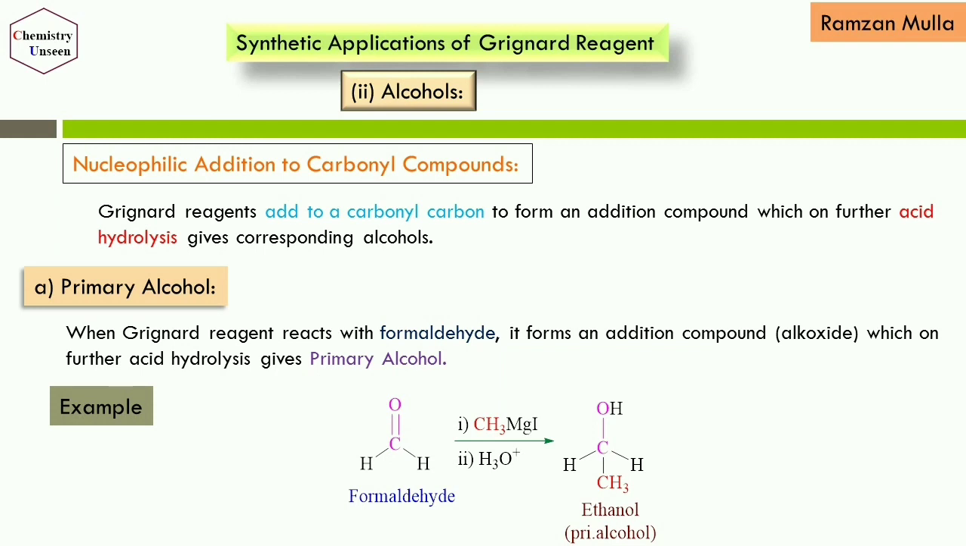Now let's see how we get different kinds of alcohols from the carbonyl compounds. The first one is synthesis of primary alcohol. When Grignard reagent reacts with formaldehyde, it forms an addition compound, that is an alkoxide, which on further acid hydrolysis gives a primary alcohol. Here we have the reaction. Formaldehyde in the first step reacts with methyl magnesium iodide, and in the second step it undergoes acid hydrolysis, H3O+, and it gives ethanol. Now how does this reaction work? We will see the mechanism for this reaction in the next slide.